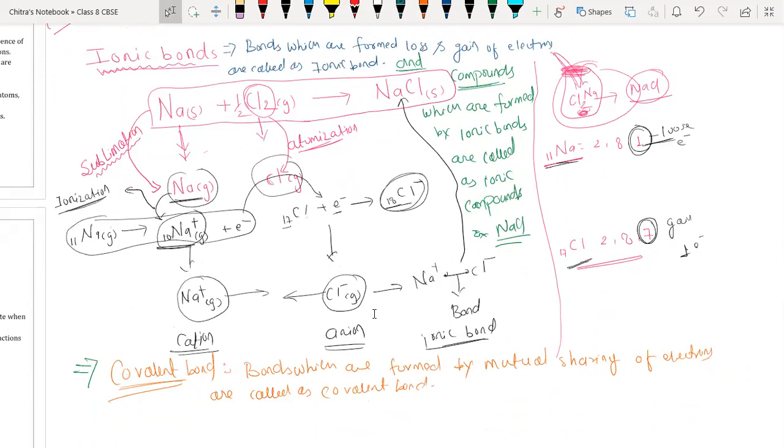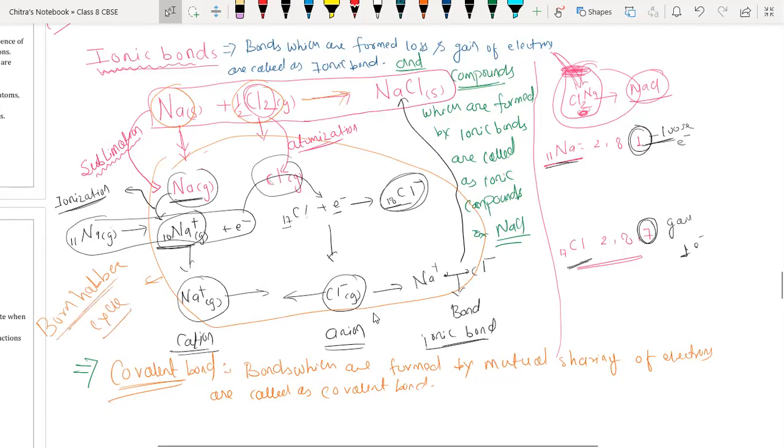Pallav, you said some example, no, sir. Pallav kept some solid. So if you keep sodium along with chlorine, they are not going to react directly. You have to go through that process. That process is called as Born-Haber cycle. This process is explained by Born-Haber, that's why by this name this process is called as Born-Haber cycle.